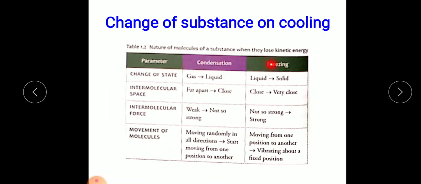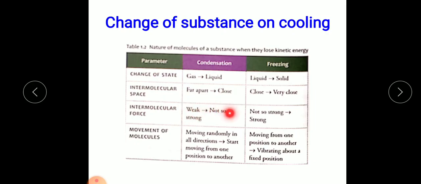Again, we make a table with three columns: parameter, then condensation and freezing. Change of state: gas to liquid is called condensation, and liquid to solid is called freezing. Intermolecular space: in gas, it is far apart, then it comes closer, whereas in freezing, it comes very close. Similarly, intermolecular force is weak in gas.